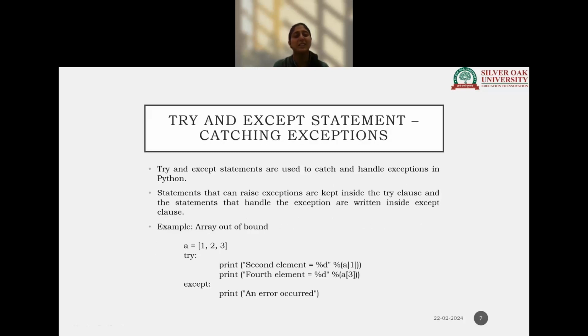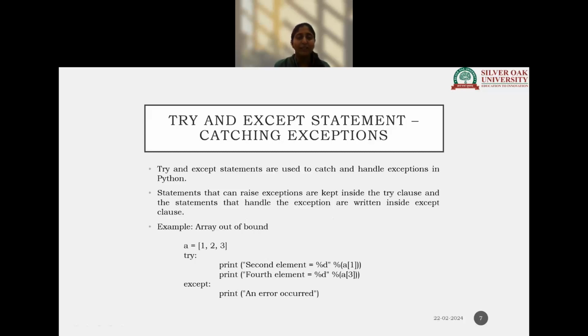So how to handle this exception? It is necessary to handle the exception, else we won't be able to handle our program and the desired result won't be achieved. We handle the exception with try except statements, which are used to catch and handle it.